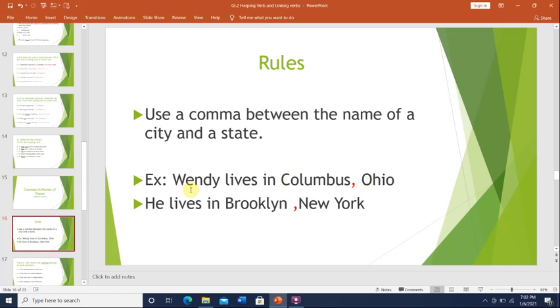For example, here it says Wendy lives in Columbus, Ohio. Columbus is the name of the city and Ohio is the name of the state, and we place a comma between them. And it says here he lives in Brooklyn, New York. Brooklyn is the name of the city and New York is the name of the state.